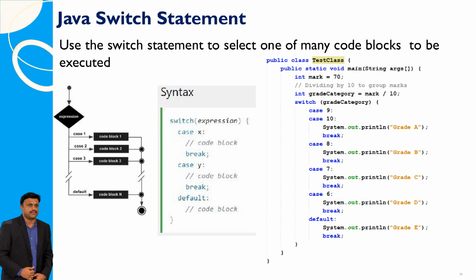The switch statement is used to choose from multiple code blocks for execution. The code uses a switch statement to assign a grade based on the result of dividing a student's marks by 10. It prints grade A for scores 90 and above, grade B for 80, grade C for 70, grade D for 60, and grade A for lower scores.